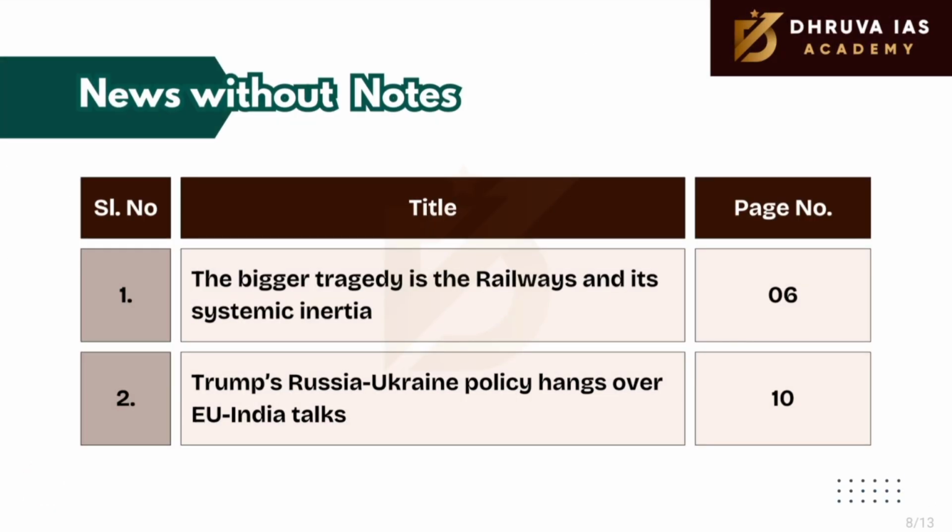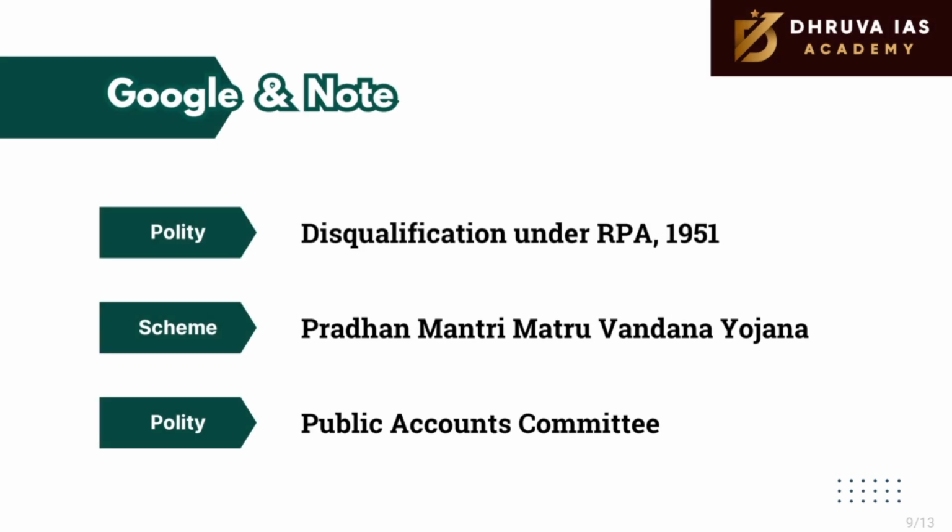The next category is news without notes. These are the articles that we need to read for general knowledge purpose. The articles and their page numbers are mentioned here. Give it a light reading. The next category of article is Google EndNotes. These topics are mentioned in today's newspaper, but they are not been explained. Hence, we need to Google search each of these and make notes out of them.